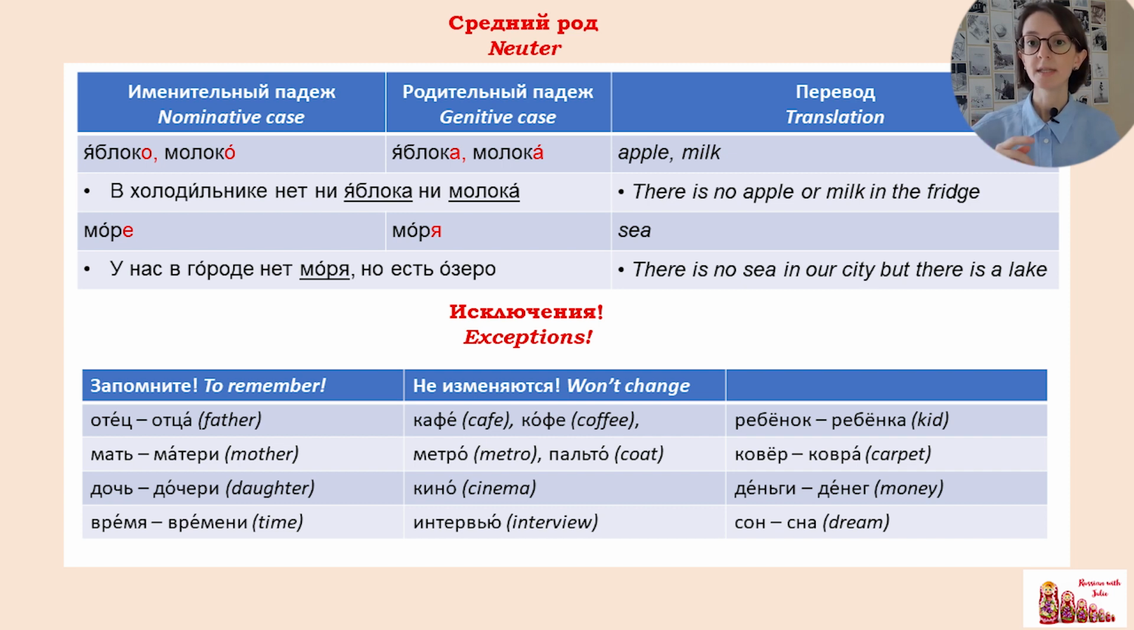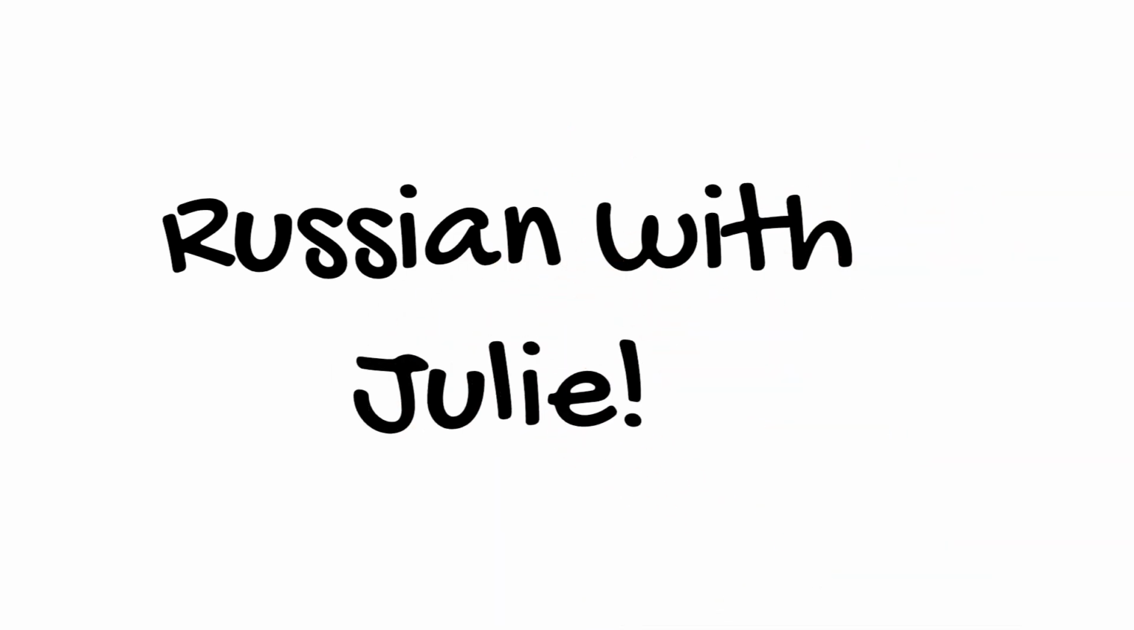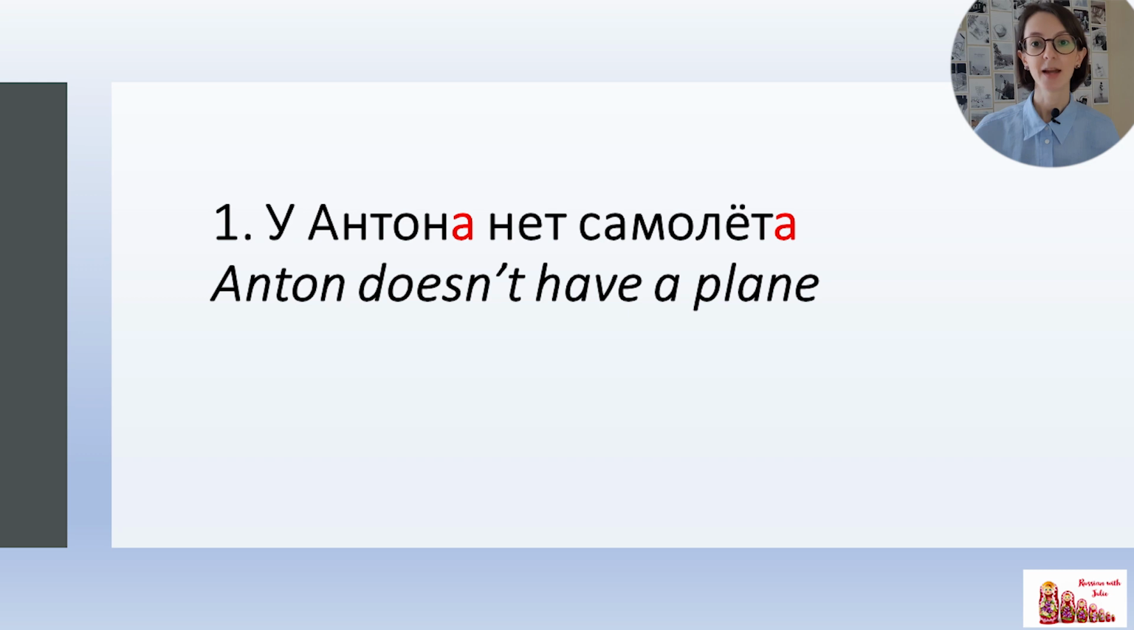And now quiz time. Let's see if you got it right. Okay, so here you need to open the brackets. I give you 5 seconds to give the answer, or pause the video and think if you need to think a little bit longer. So, the first sentence. Антон, нет самолет. У Антона нет самолета.